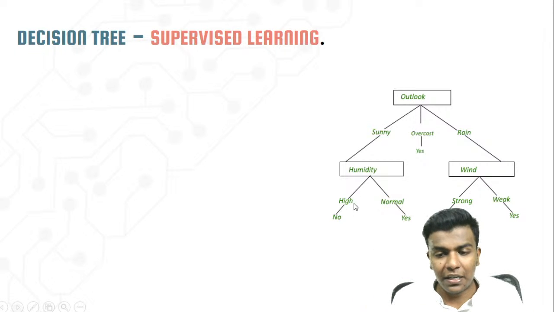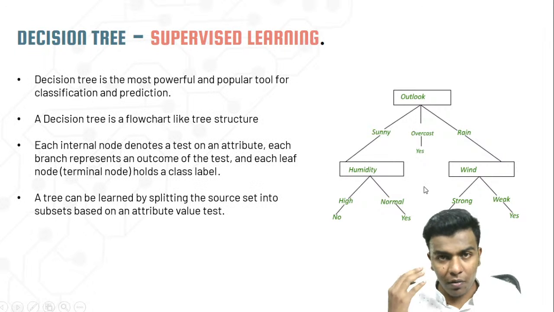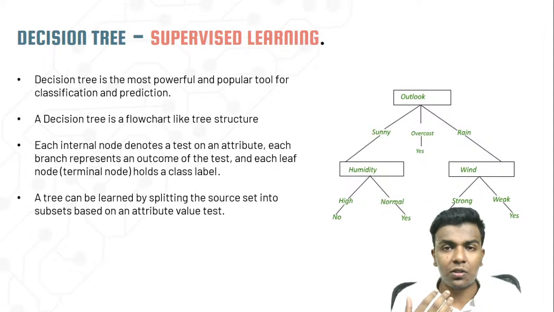So humidity: if it is high, the answer is no. If humidity is normal, the answer is yes. Then we're talking about wind. If there is a rain, the wind is going to be very low, right? So weak wind means the answer is yes. If it is strong, the answer is no. Okay, so that's the workflow. This decision tree will also be helpful for classification and prediction.